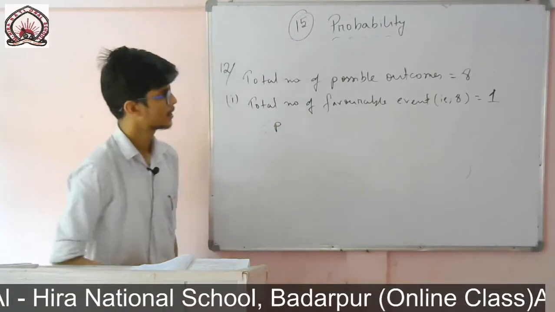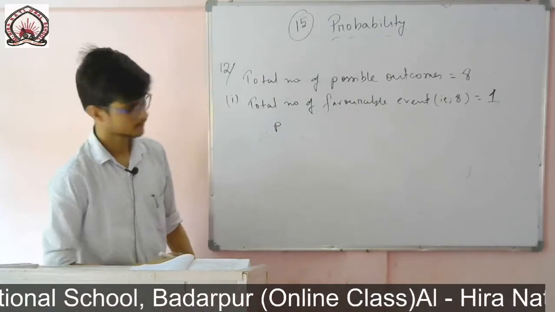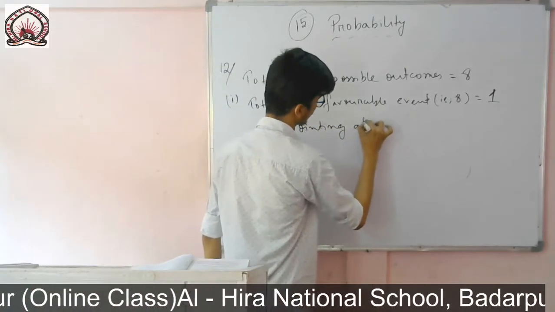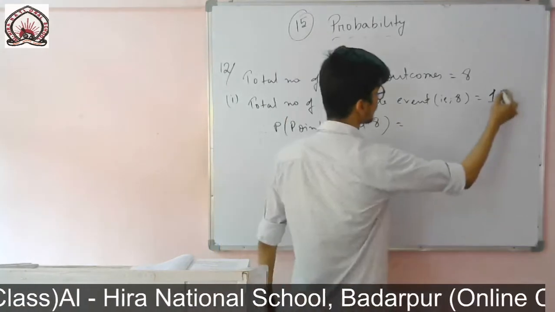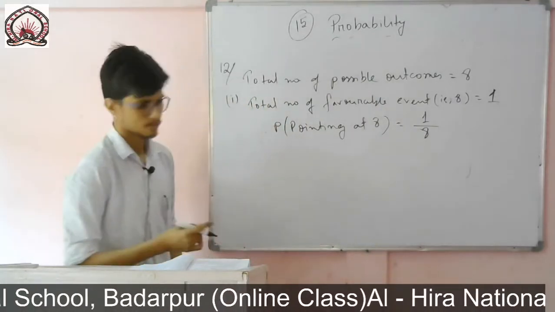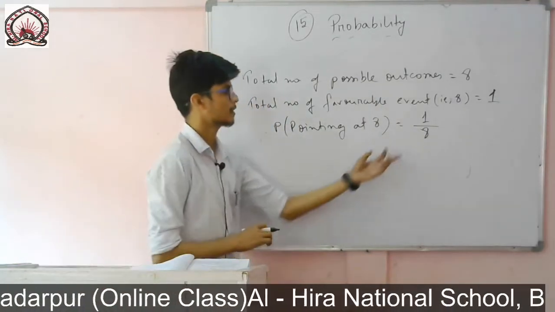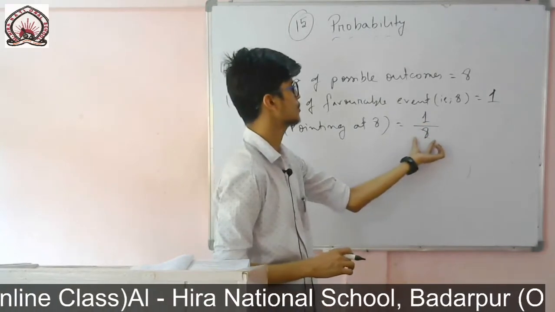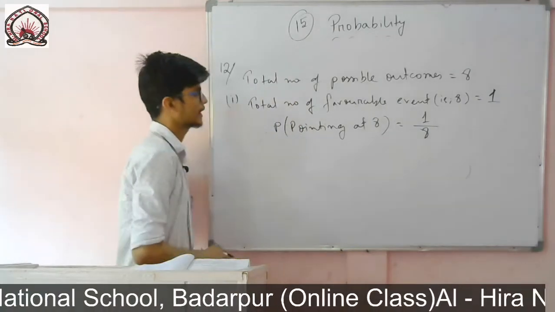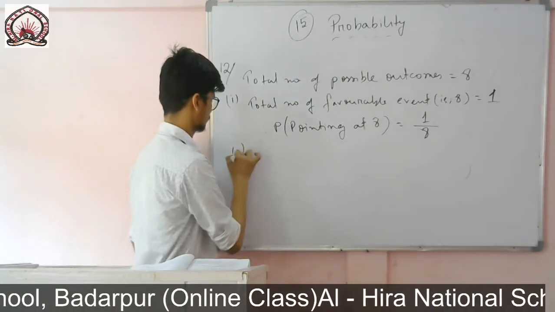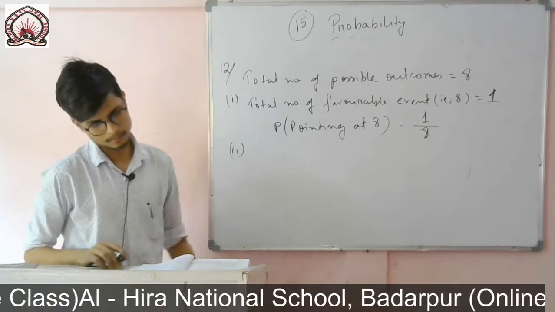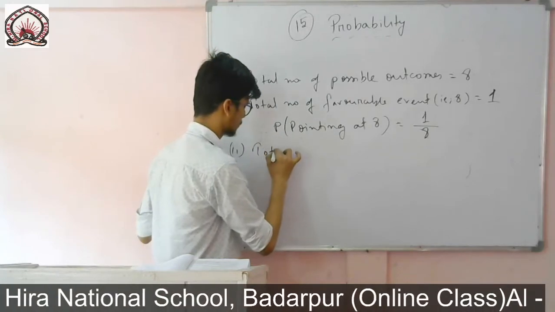So probability of the event, pointing at 8, is equals to favorable outcome 1 divided by total possible outcome, which is 8. So 1 by 8. You can write here number of favorable outcomes divided by the total possible outcomes. The next one, you see, total number of odd numbers. So I have to find first of all the total number of odd numbers.